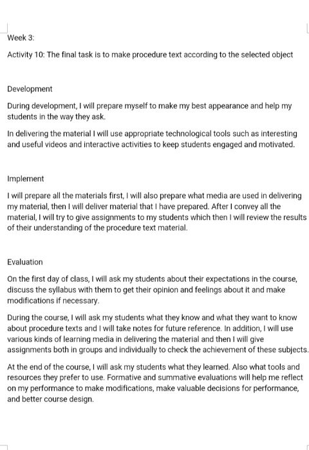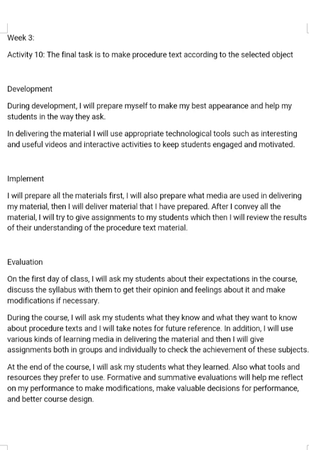Evaluation. For evaluation, on the first day of class, I will ask my students about their expectations in the course. Discuss the syllabus with them to get their opinion and feelings about it and make modifications if necessary.